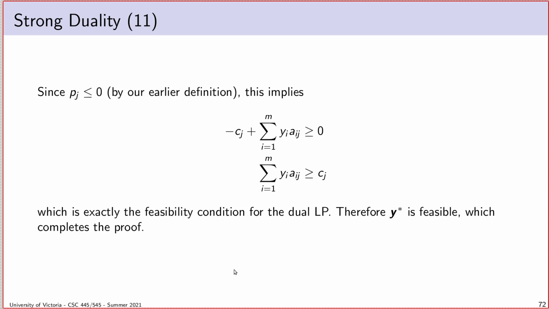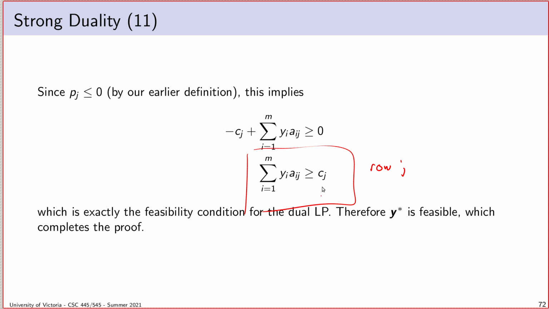And that's actually all I need to establish, because if we then move things around a little bit further, so I think the next slide picks us up there, we end up with this, because pj is less than or equal to 0. So what I just had was this expression here. And if we just take cj and transplant it over to the right-hand side, we end up with this. And if you stare at this for a minute, you realize this is exactly the statement of a particular row, so row j, of the dual constraint system. And what I've said here is, therefore, that this assignment to y values, this vector y, does satisfy all of the constraints of the dual LP.